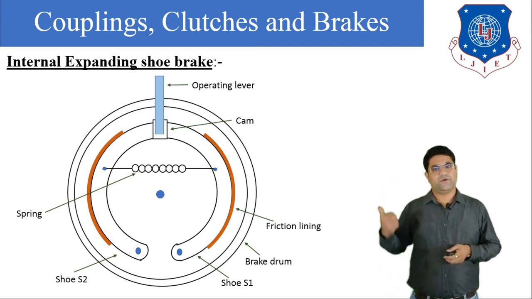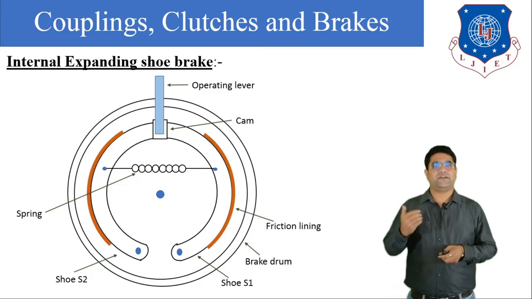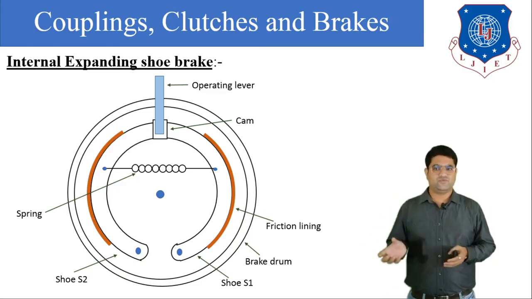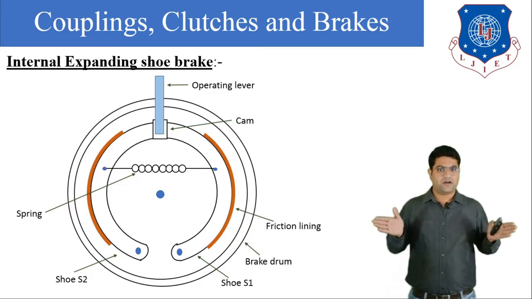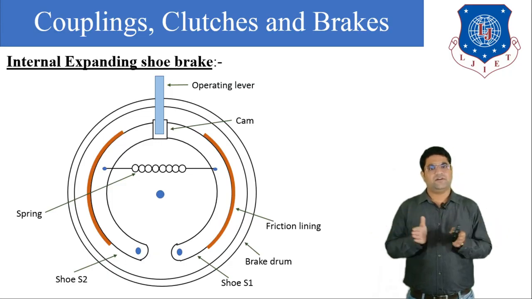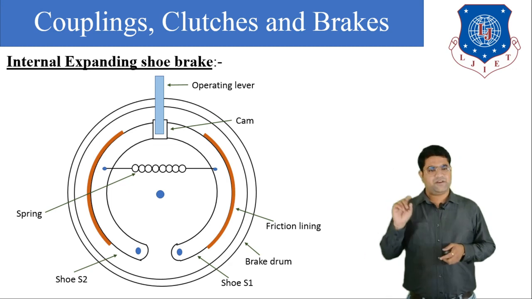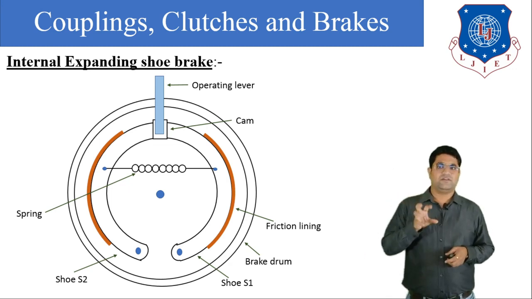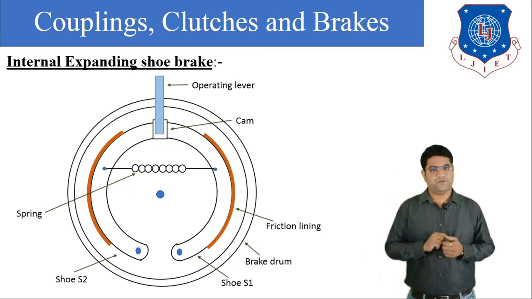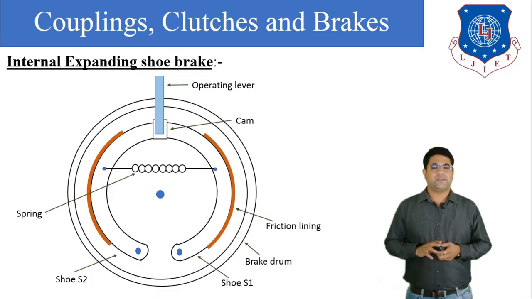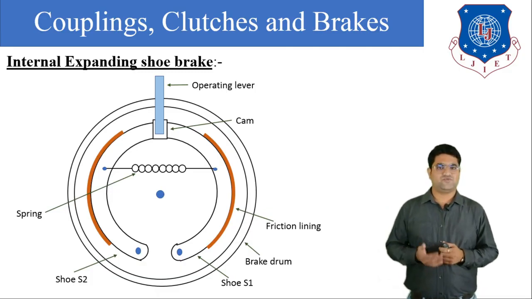There is one operating lever. With the help of that operating lever we can operate the shoe in the outward direction or in the inward direction. Next there is one brake drum, in which this internal expanding shoe brake is mounted. So these are the components of the internal expanding shoe brake.